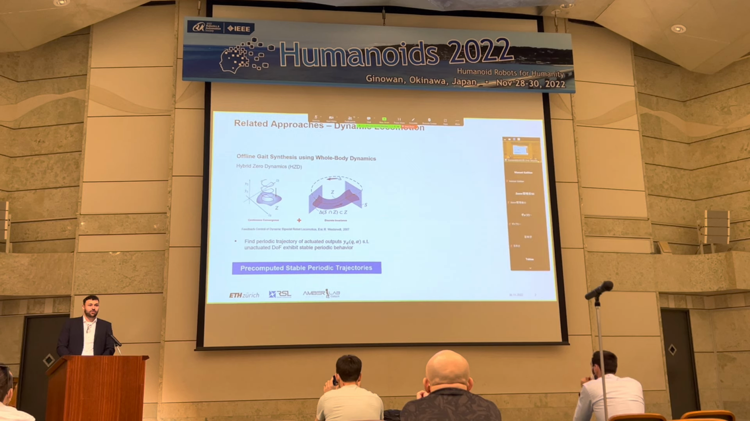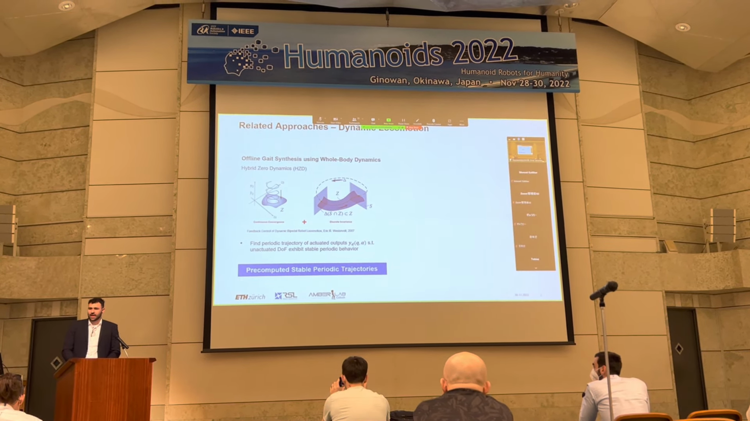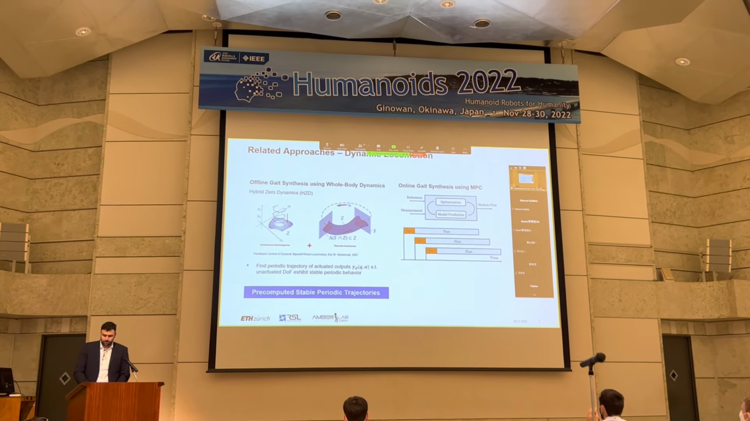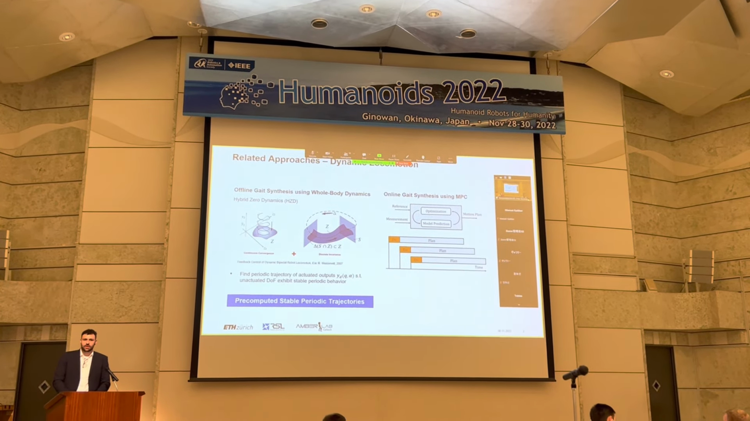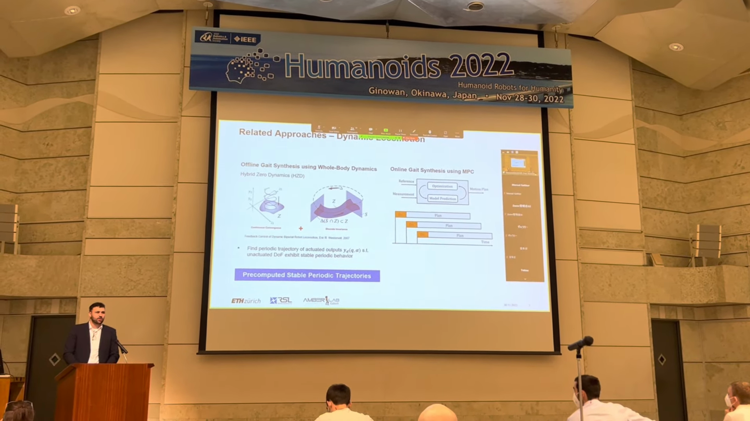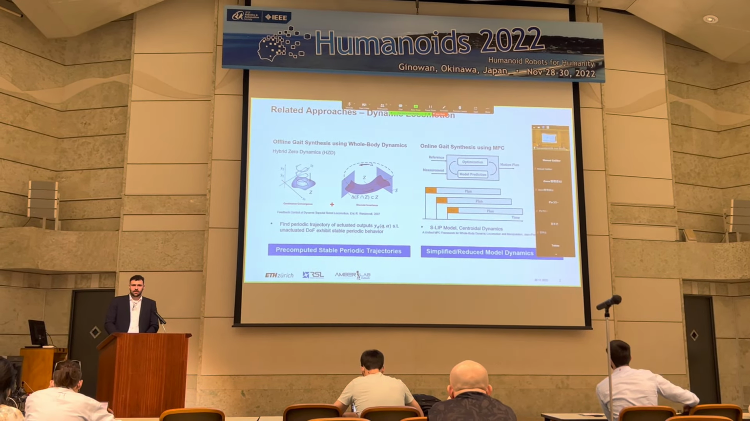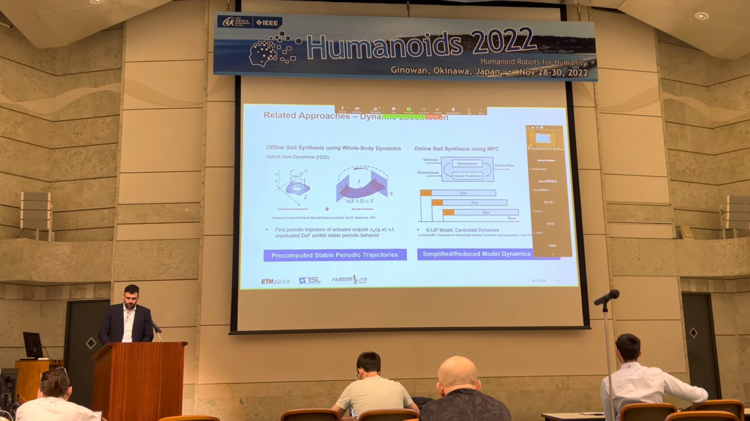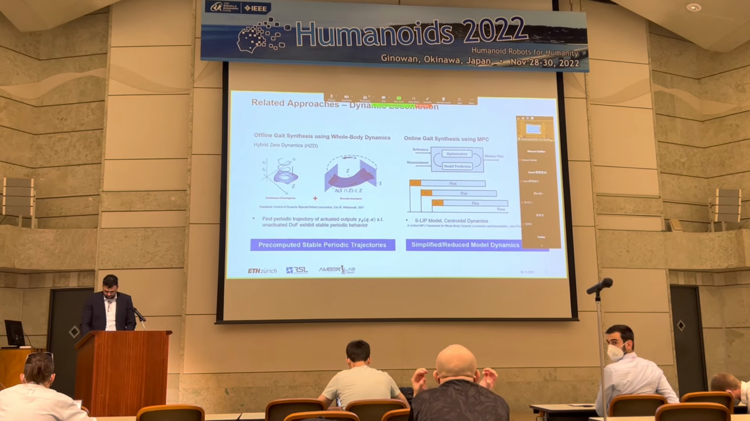However, if you would like to have non-periodic trajectories, or also like to be able to react to feedback on the planning level, there is the method of online gait synthesis using model predictive control, where an infinite horizon optimal control problem is approximated in a receding horizon way. Due to the computational complexity of actually having to run the optimization online, these methods have so far been mainly limited to simplified or reduced model dynamics.